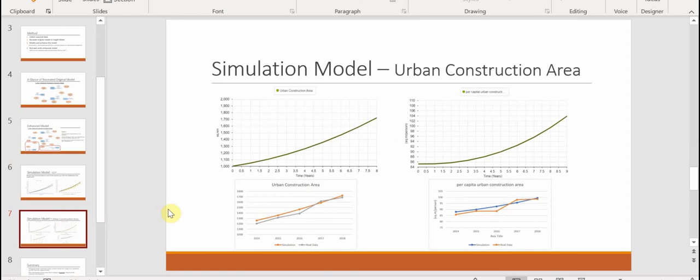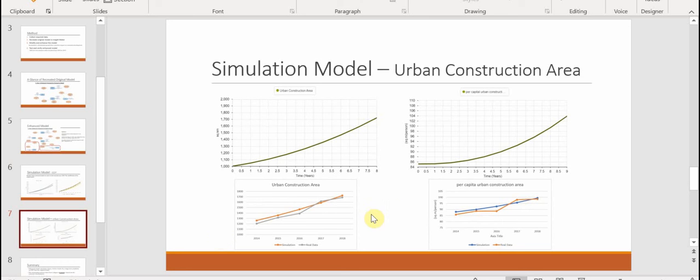And this is the result, another simulation from the enhanced module on another 2 factors, the urban construction area and per capita urban construction area. So I also compare both factors, the simulation results, with the real published data. I can only find the published data starting from 2014 and to 2018.